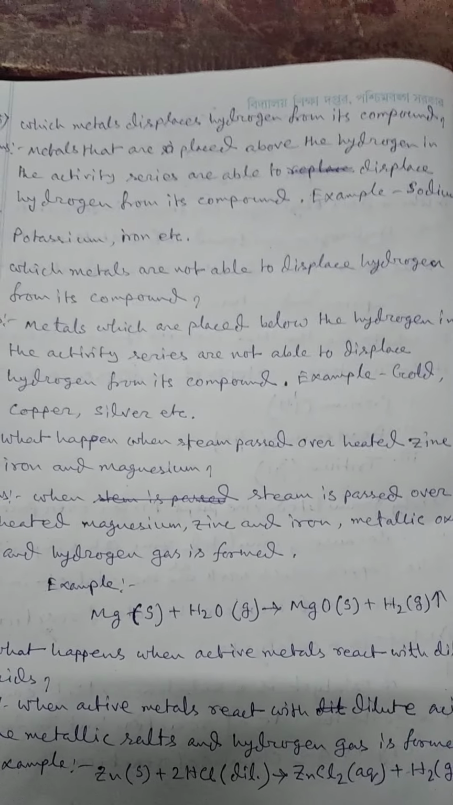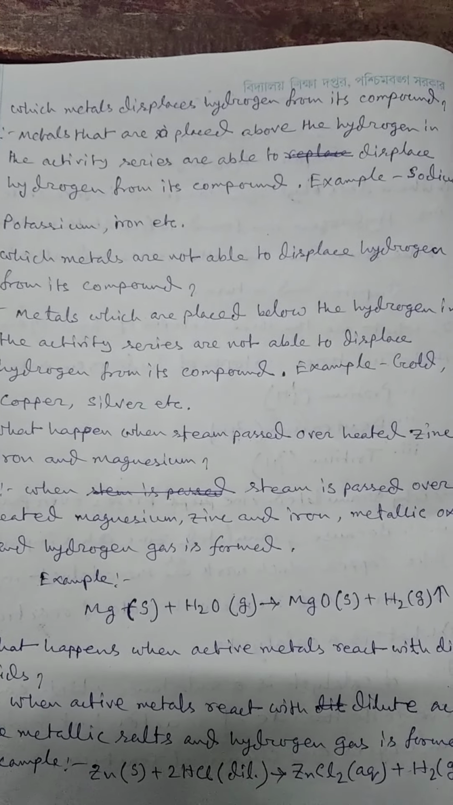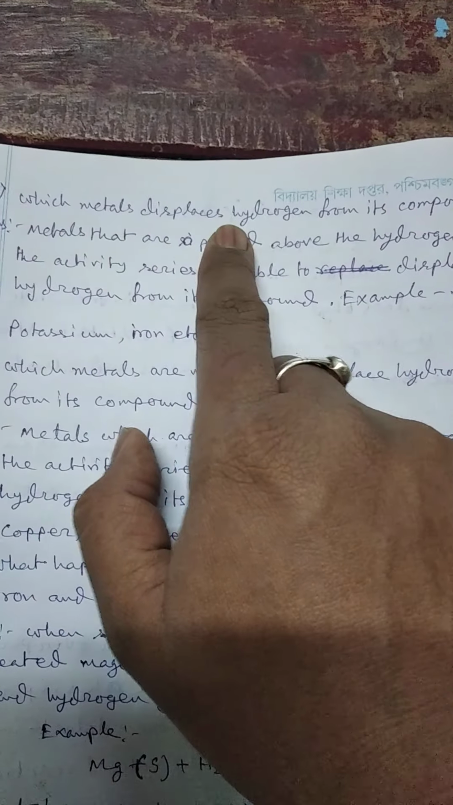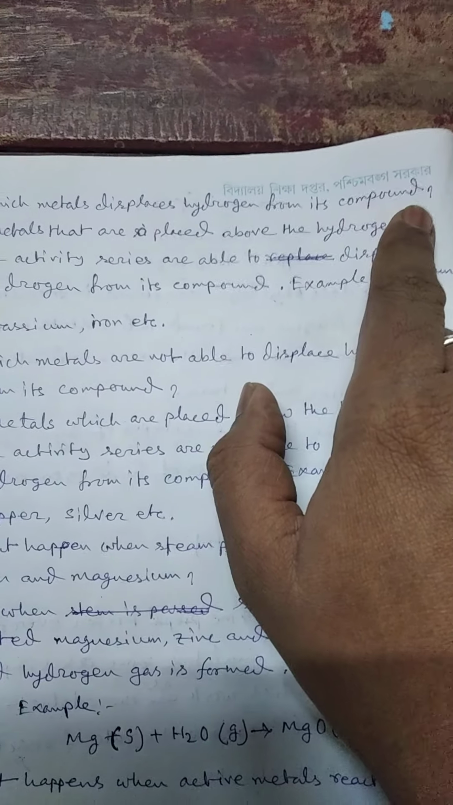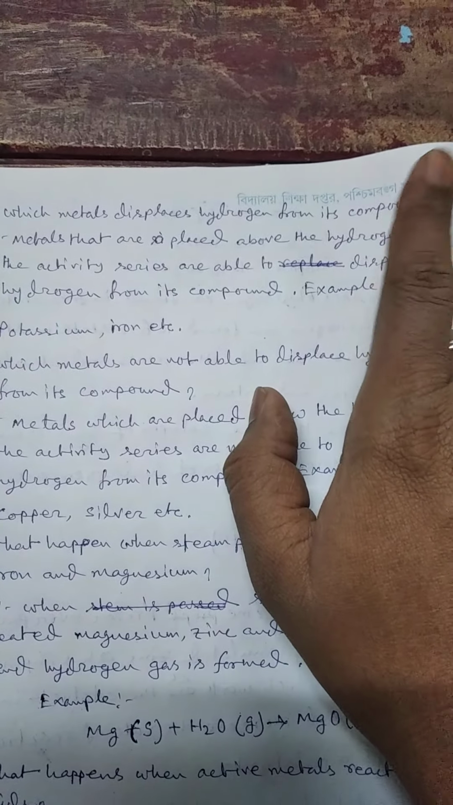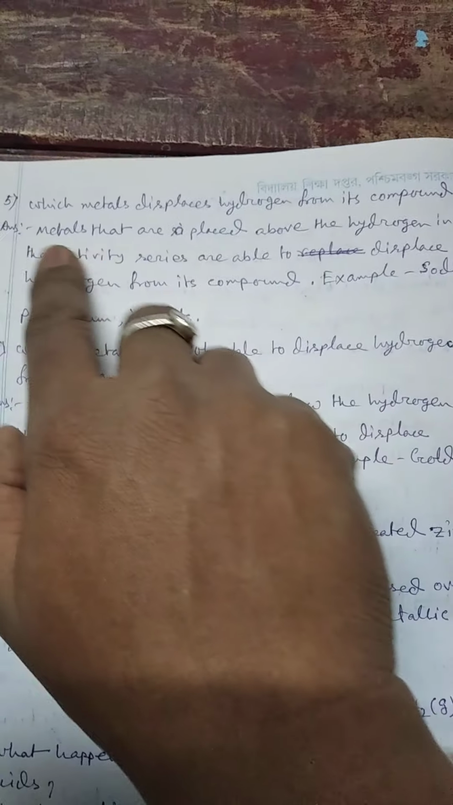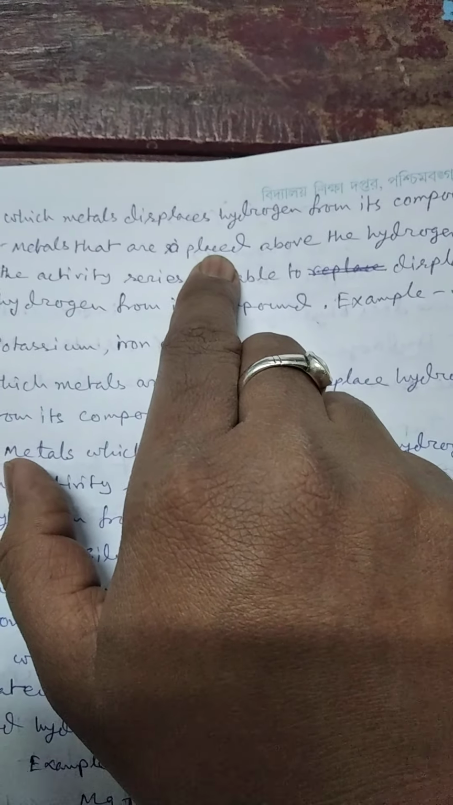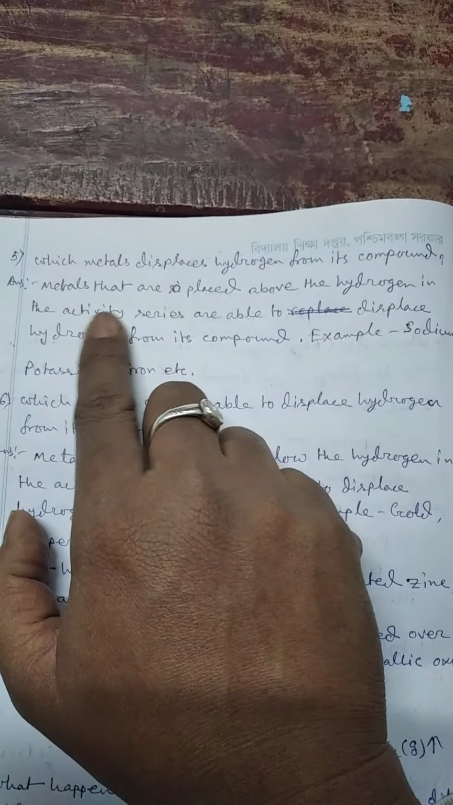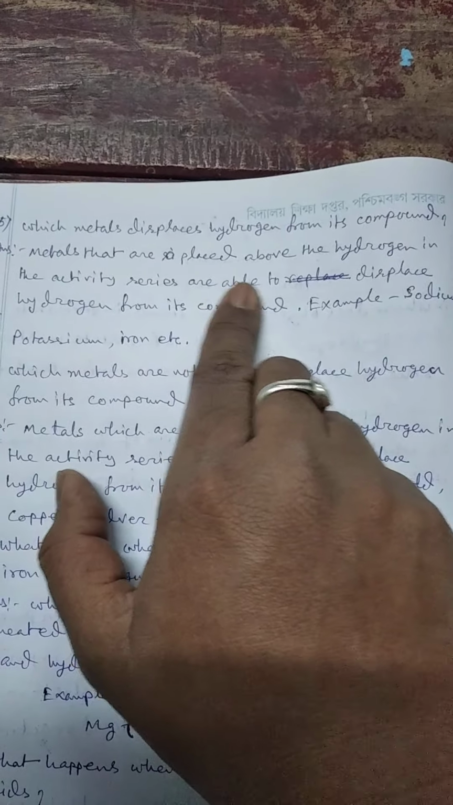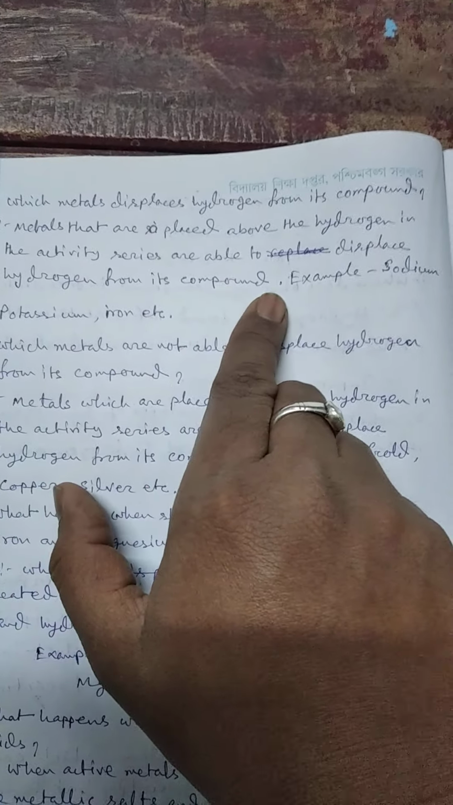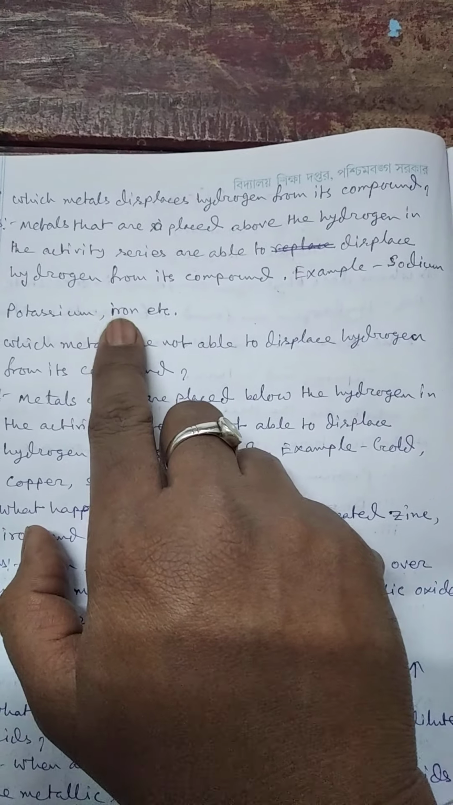These questions are from chapter Hydrogen of class 8. The question is, which metals displace hydrogen from its compound? The answer is that metals that are placed above hydrogen in the activity series are able to displace hydrogen from its compound. Example: sodium, potassium, iron, etc.